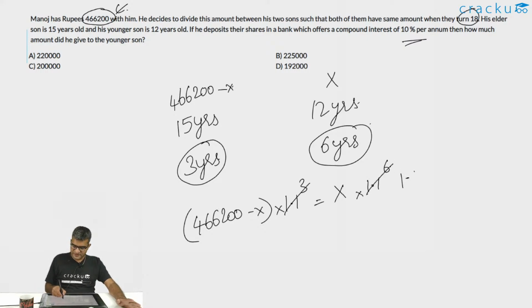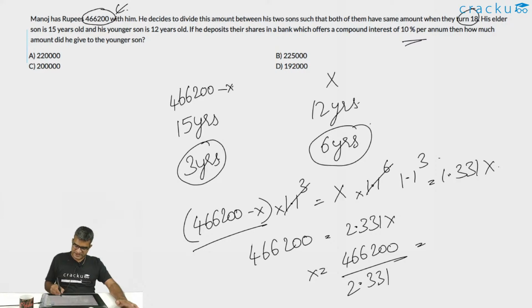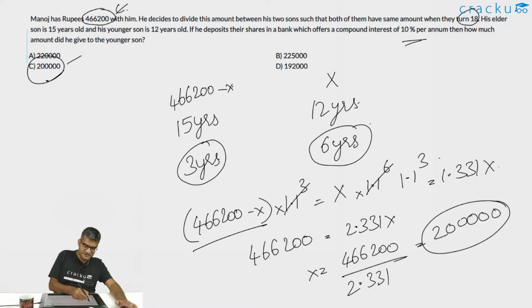This, if you cancel, is 1.1 whole cube, which is equal to 1.331x. This is equal to 4,66,200 minus x, or 4,66,200 is equal to 2.331x, or the value of x is equal to 4,66,200 divided by 2.331. This is equal to 2 lakhs. So the answer for this question is option C.